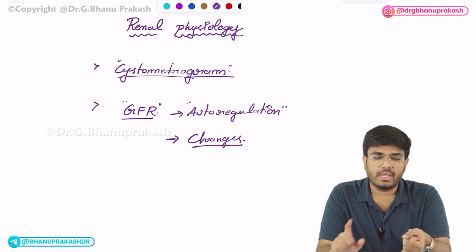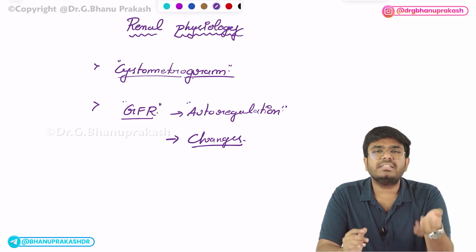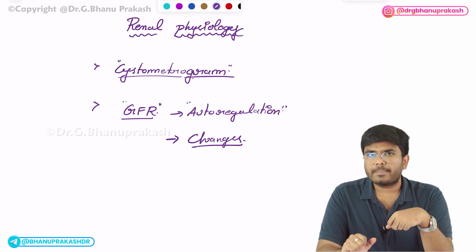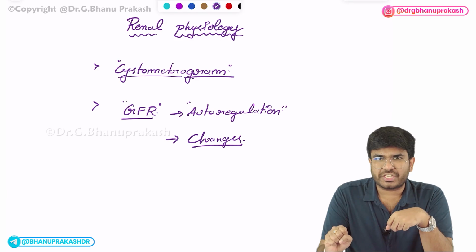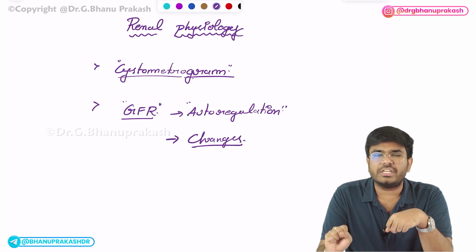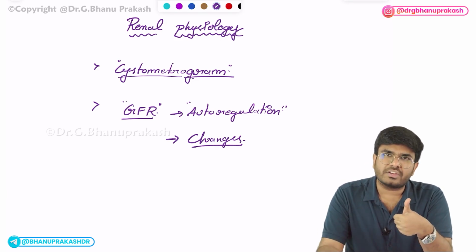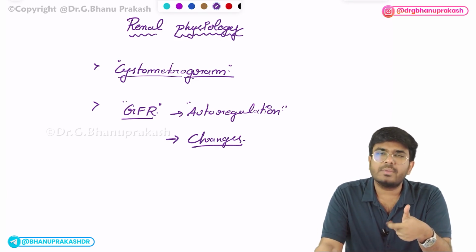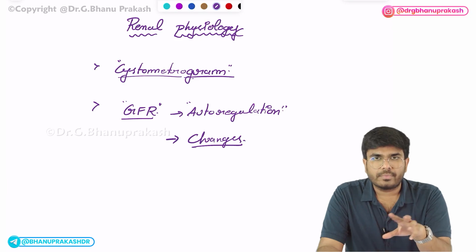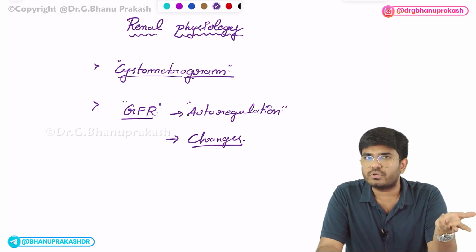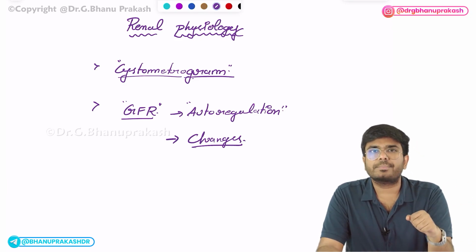The formula for the GFR, formula UV by P. In the recent FMGE exam, 2 questions came on GFR. With efferent arteriolar constriction, initially GFR increases, later decreases. One question. The formula to calculate the GFR, UV by P. Same question was asked in the exam. Okay, the same formula UV by P is also used to calculate the clearance. Recent exam question.